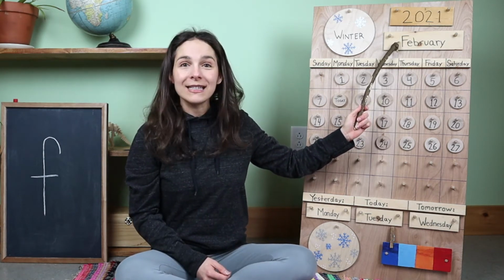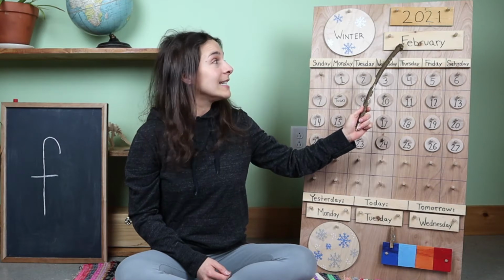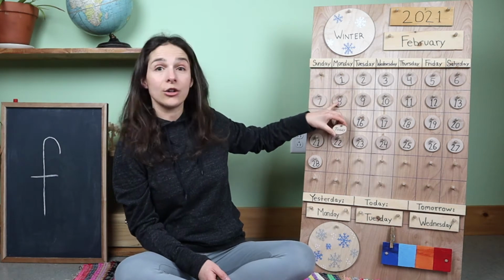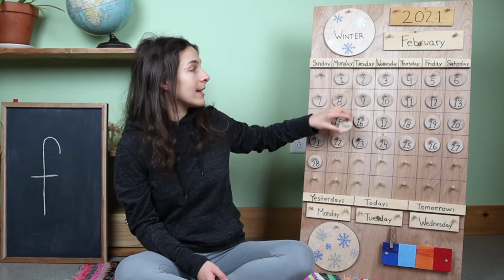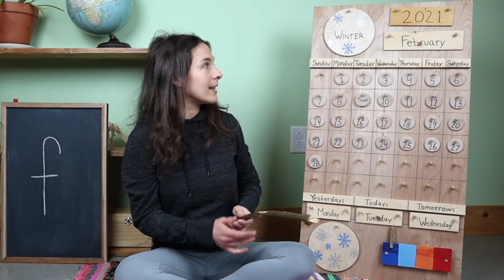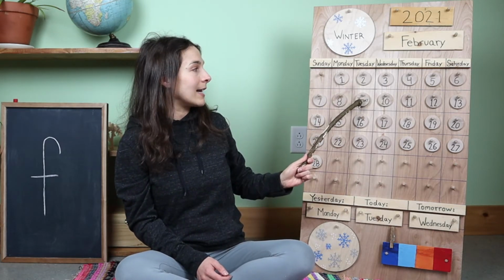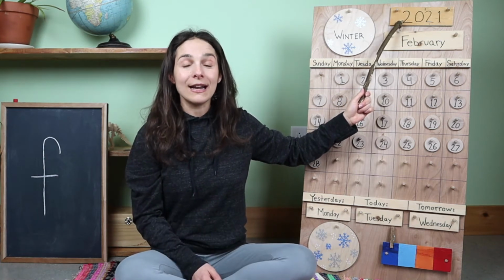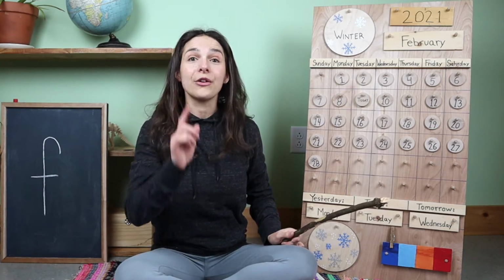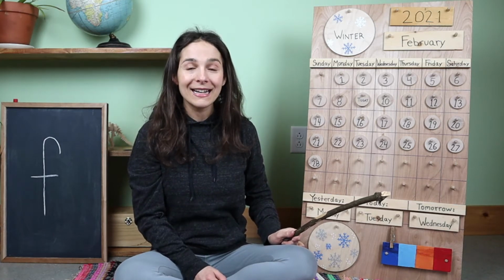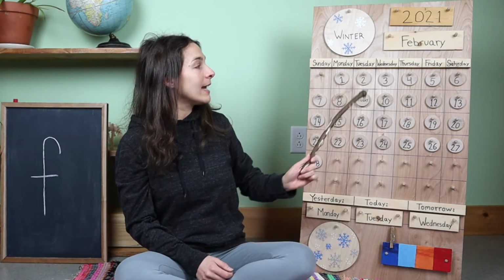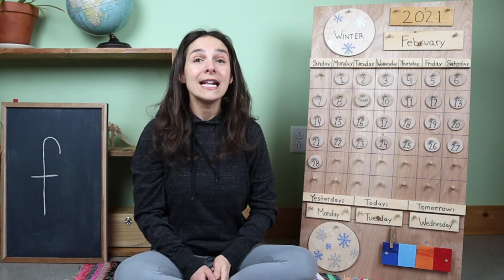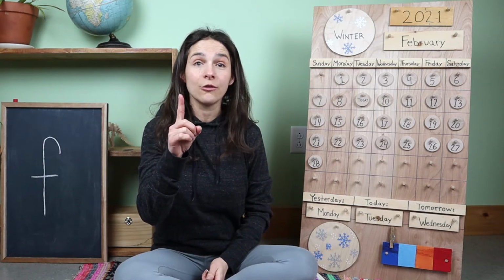February! You're right, friends. The month is February. And today is February 9th. So let's move the chip over from yesterday. Yesterday was February 8th, and today is February 9th. February 9th. And the year is 2021. So let's say the date all together one last time. Are you ready? Today is February 9th, 2021.